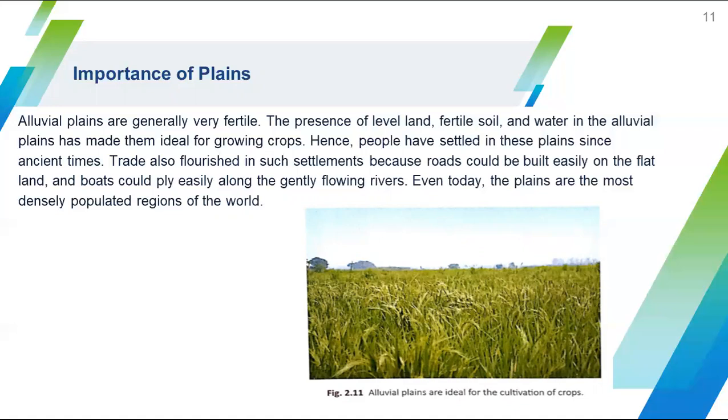River water is also there, and boats could ply easily along the gently flowing rivers. Even today, the plains are the most densely populated regions of the world.